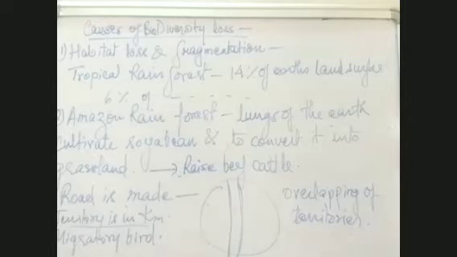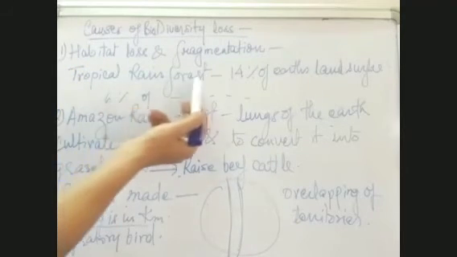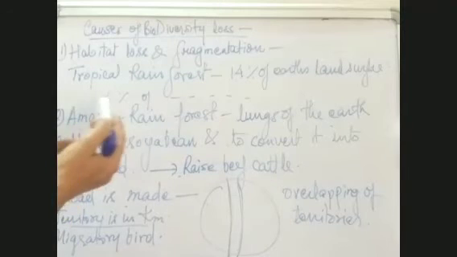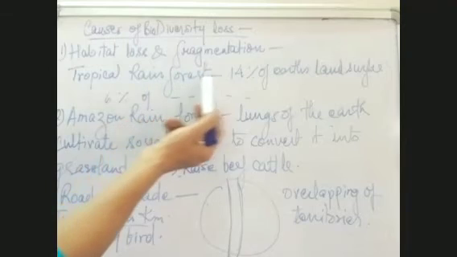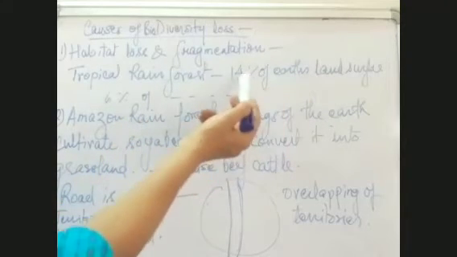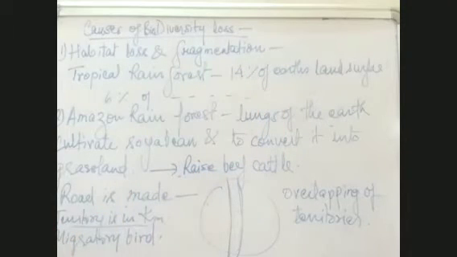So this is what is going to happen, and this is what we call habitat loss. Habitat loss is because of the cutting down of the forests. See the tropical rainforest, one example I gave. I told you that at one time 14% of the earth's land surface was covered by tropical rainforest. Later on, what happened? It has shrunk to just 6%.